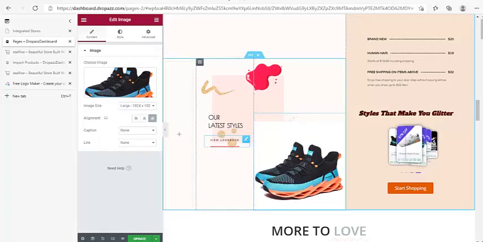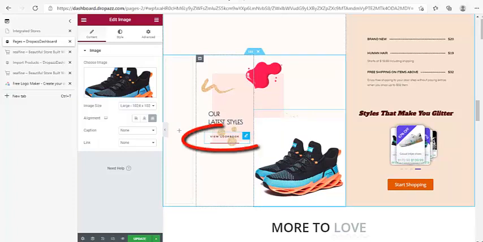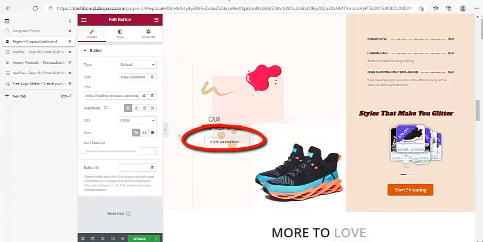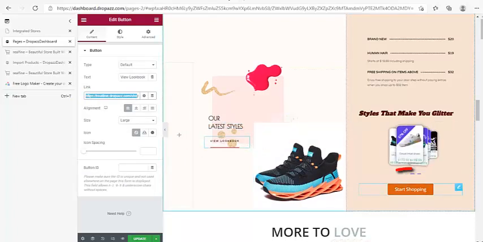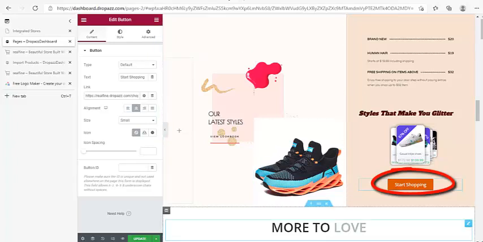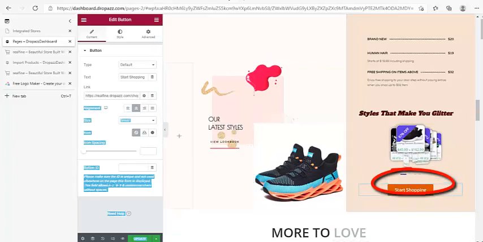The next thing is this link here. I say view lookbook. Lookbook is just about viewing the entire product, which is the same thing as going to shop. So replace the link again, the same thing here, with your shop link. The next one here is start shopping, the same thing. Just click on it and add your link by the side, inside the link section here.